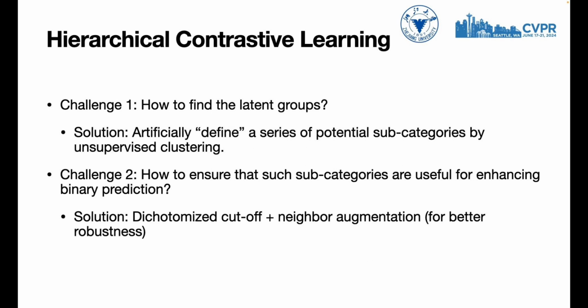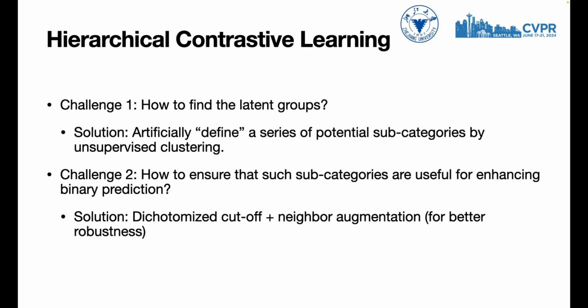To better align the latent categories with the given binary labels, we cut off misclustered pairs based on the dichotomized outputs of the classifier, restricting the latent categories to be semantically binarizable. This means two samples from the same cluster are considered a positive pair only if they have the same predicted label.